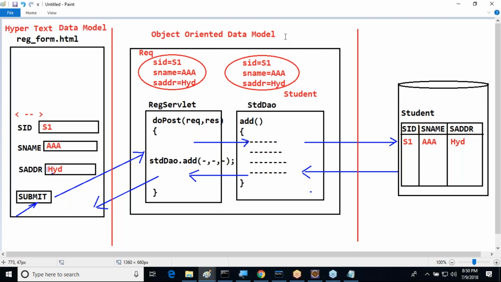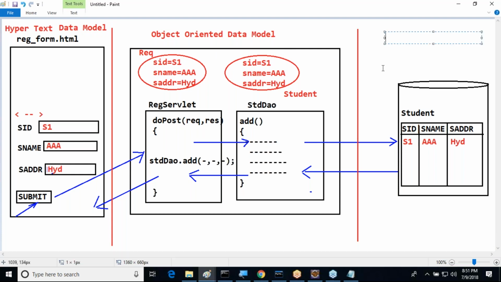This is exactly which one? Object oriented data model. Everybody understand my point here? This is exactly which one? Object oriented data model. That's okay. Now here, in a database we have represented the same data.